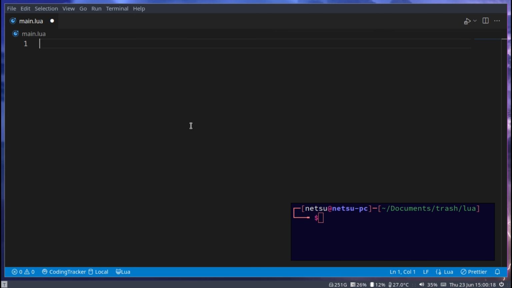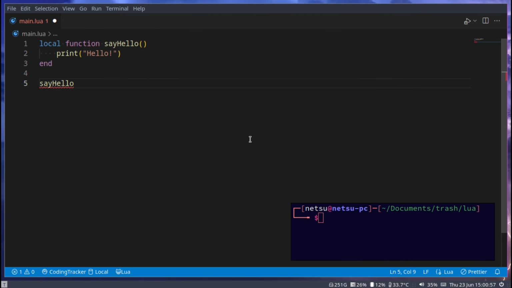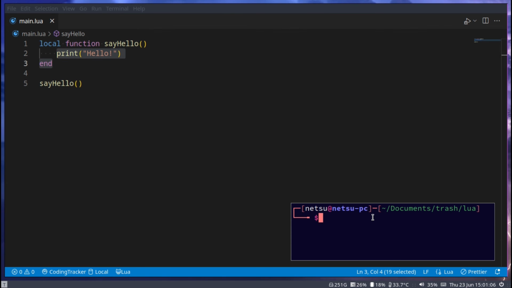Now, a function is a snippet of code that you can execute as if it was a variable. For example, let's go here and say local function say hello, and this will just print hello. Now we can call this by going say hello and then adding 2 brackets at the end, and this will call this function here, which will print hello. So if we run this, we get hello.